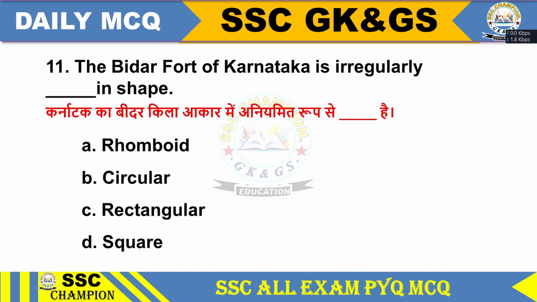Question 11. The Bidar Fort of Karnataka is irregularly rhomboid in shape. Option A, rhomboid. Option B, circular. Option C, rectangular. Option D, square. Option A, rhomboid.